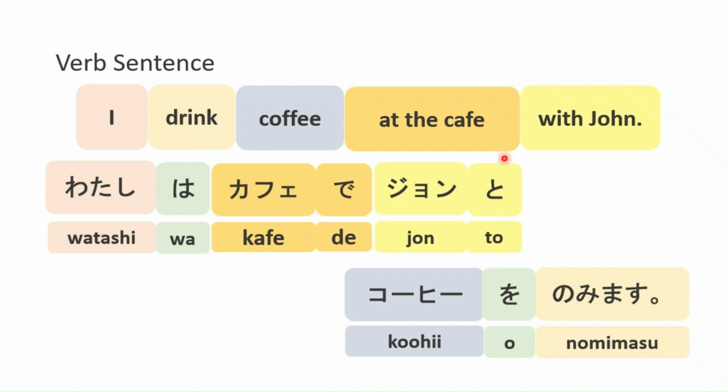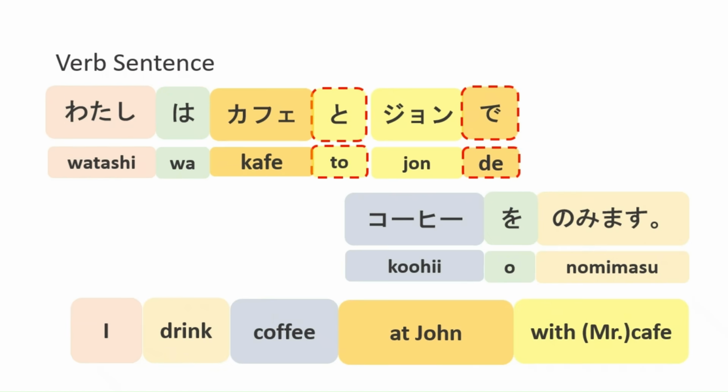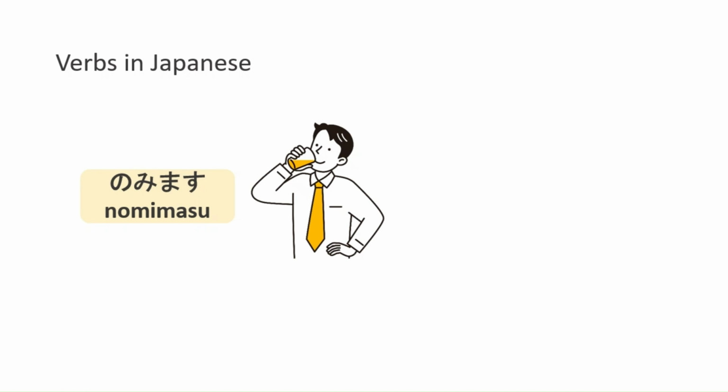But remember, the predicate always comes at the end. 私はカフェでジョンとコーヒーを飲みます。If you use the wrong particle, the meaning can completely change. 私はカフェとジョンでコーヒーを飲みます。That doesn't make sense. Finally, let's briefly look at verb conjugations, one of the most challenging parts of Japanese.